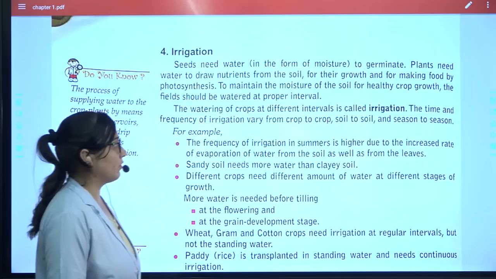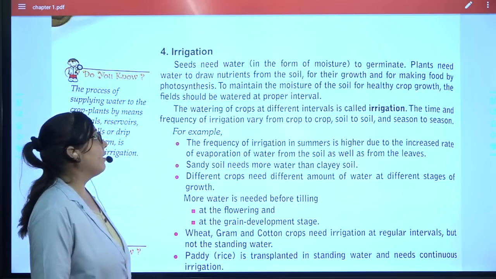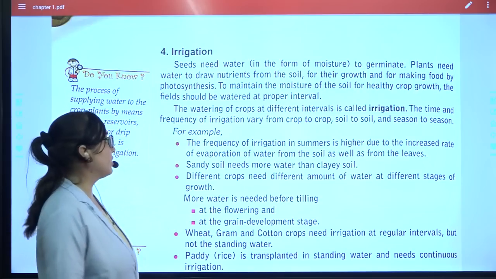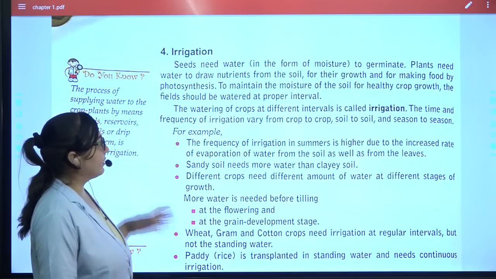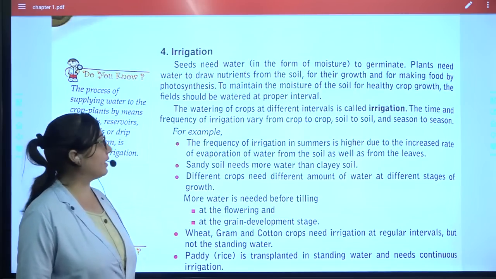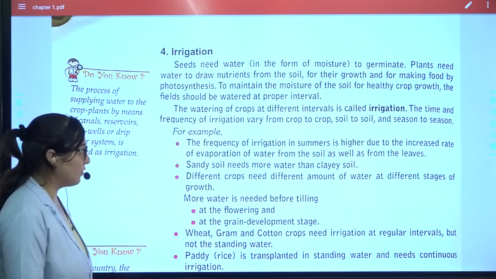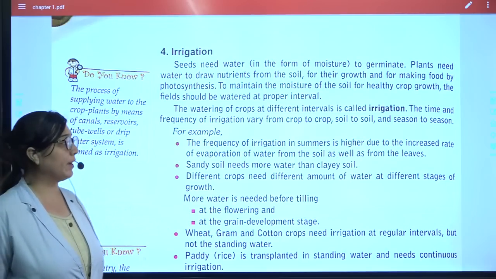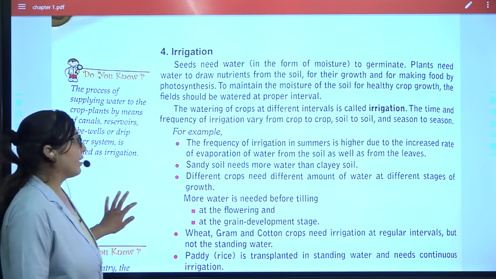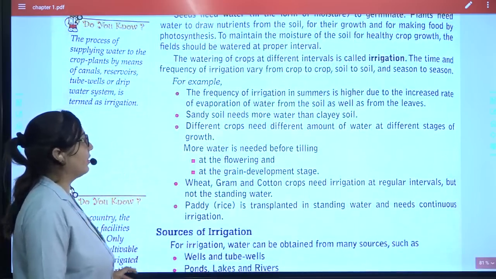To maintain the moisture of the soil and for healthy crop growth, fields should be watered at proper intervals, and the watering of the crops at different intervals is called irrigation. The time and frequency of irrigation will vary from crop to crop and from soil to soil. These are the examples of it.